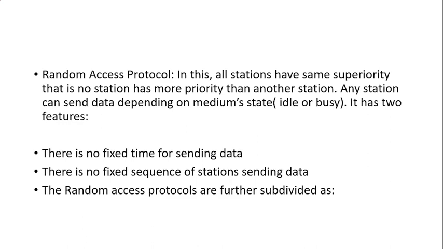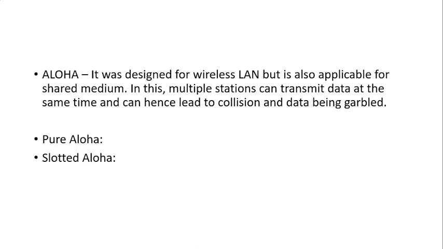So what is random access protocol? All the stations have the same superiority, that is, no station has more priority than the other station, which means that each and every station is responsible for sending the data to the medium at the same time. It may be idle or it may be busy. The two features are: no fixed time for sending the data to the medium, as well as no fixed sequence for the station sending the data. So the random access protocol is further divided into Aloha and CSMA.